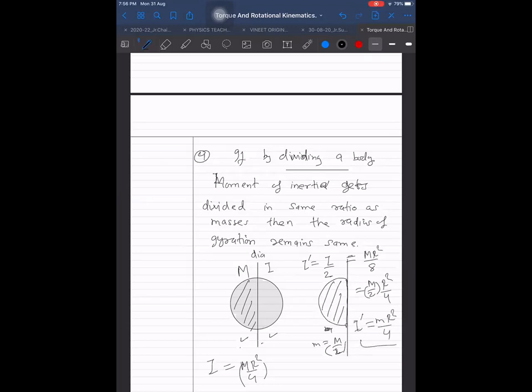So notice the formula remains same. Before also it was M R square by 4. What is the radius of gyration now? If I write moment of inertia as m k square, then k remains same. I think it is simple to understand this way.